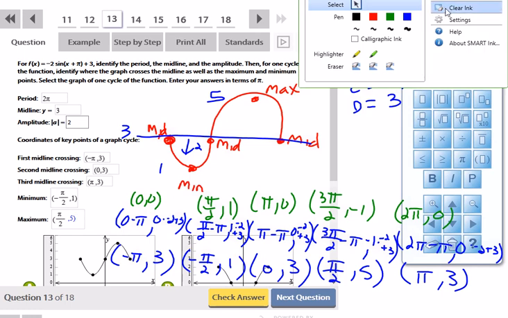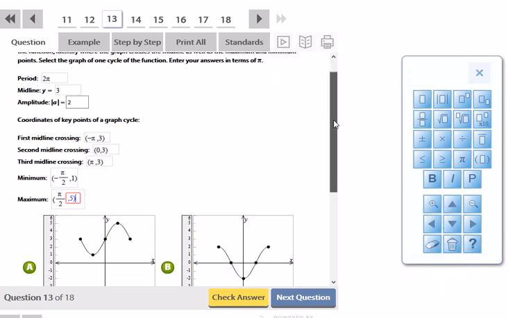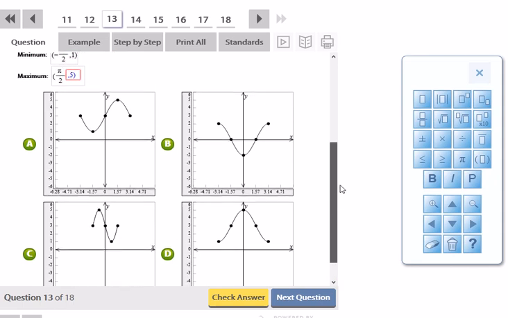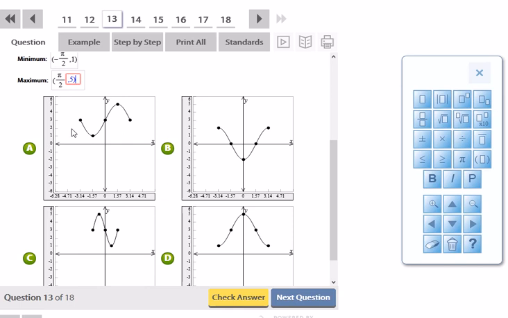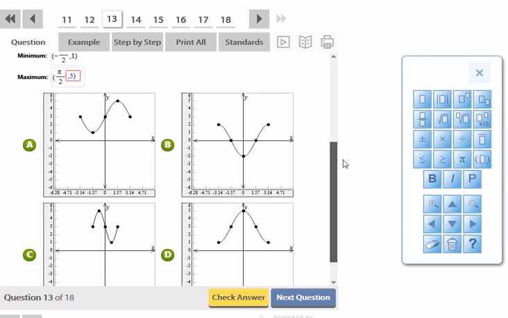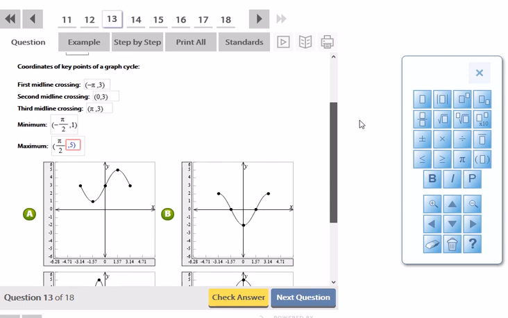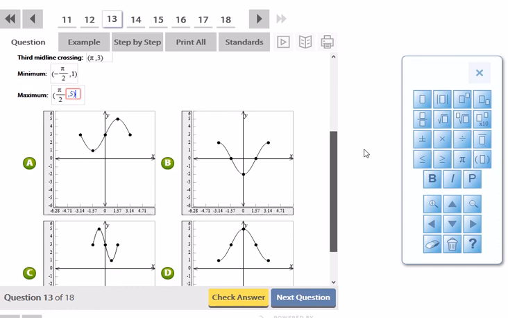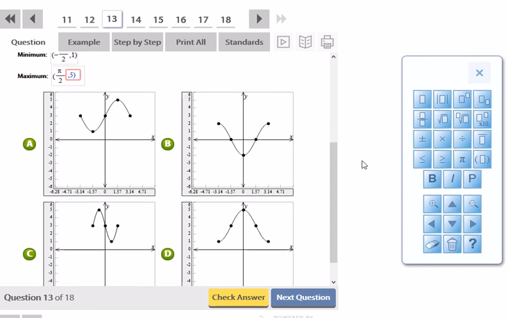So now if we go find these points on the graph, I'll focus on the midline. We have a midline of 3, and it's supposed to be going down first and then up. Well, we also underwent a phase shift. You have to actually look at the points. So now I know that it's a sine function. B and D are both cosine functions. There's only one that it has to be, A. But wait, it underwent a phase shift.